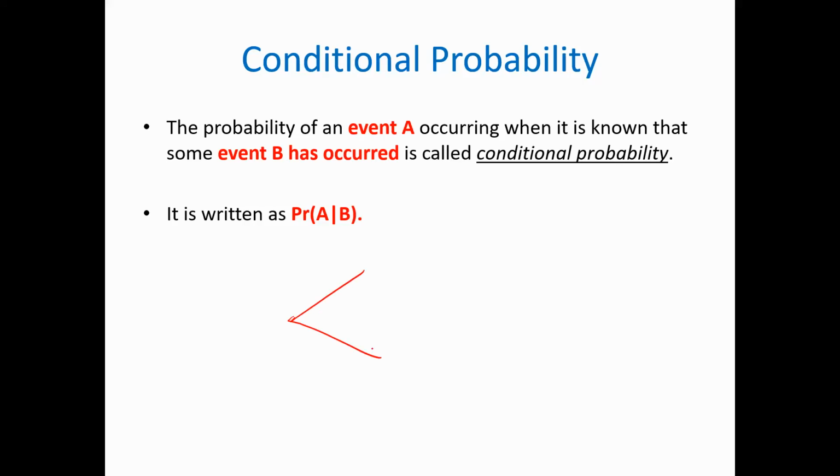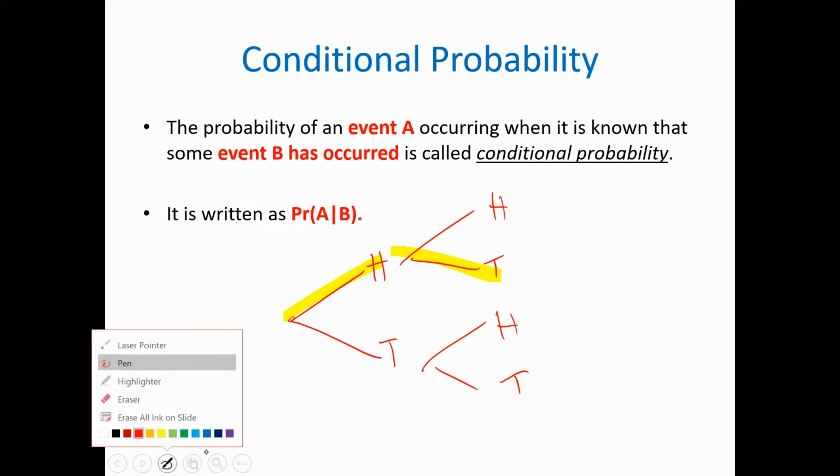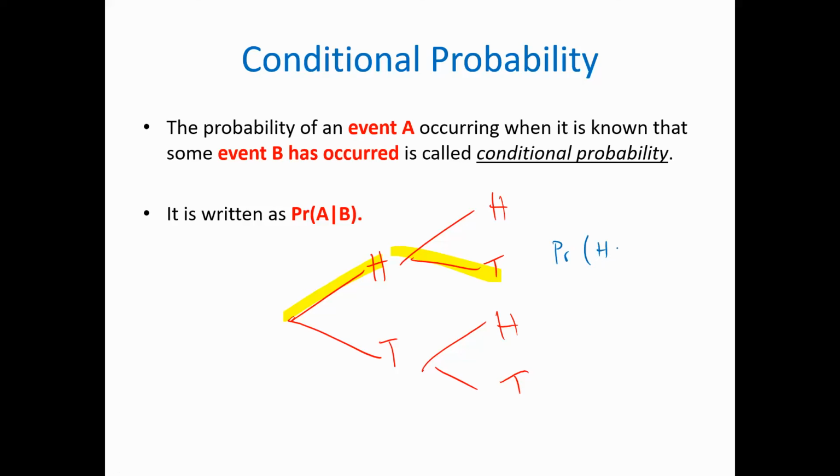And remember when we flip a coin, you said H, tails, H, tails, H, tails. And you said to me that to find the chances of getting H and then tail, we said it was H and T. And this is what you would have written. You would have said chances of getting H and T, and you would have done half times a half is a quarter. True? Now, conditional is exactly the same thing. There is no difference. It's the difference in interpretation.